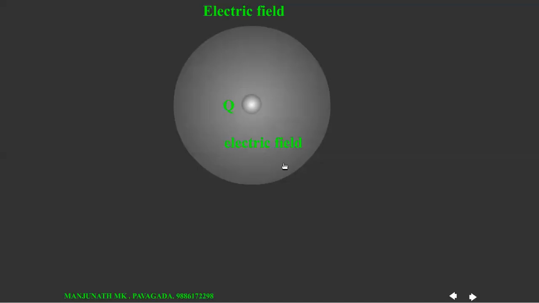Electric field. To understand what is electric field, let us consider a charged body. Around the charged body, there is electric field. Let us consider a point charge. The point charge should have positive charge. Let it be placed somewhere here, like this. In this region, at any point it experiences force.